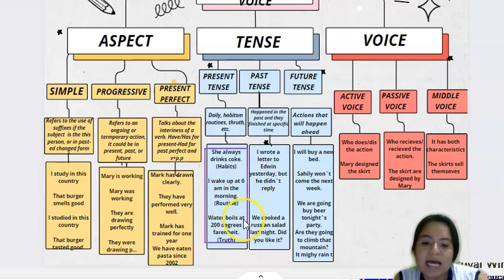And water boils at 200 degrees Fahrenheit. This is true. As you can see, we are using the rule with the subject, and it's very important to keep in mind to use the present tense, and also to use it for routines and for truths.